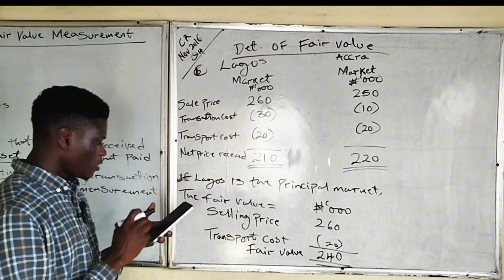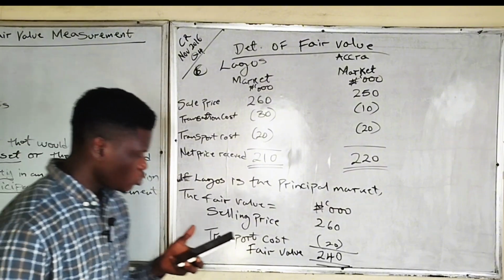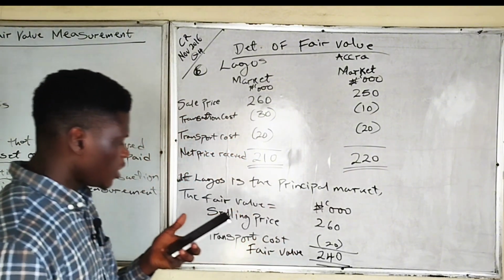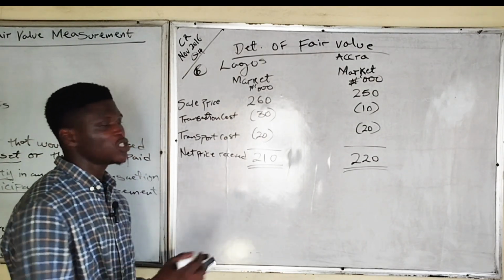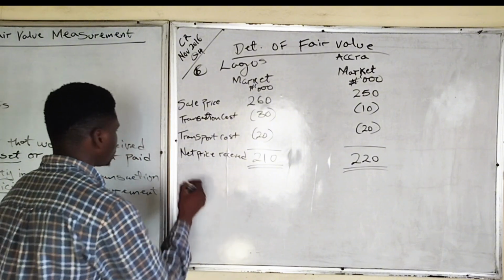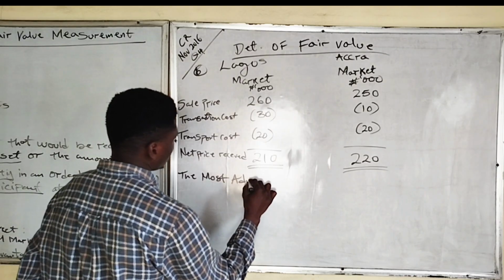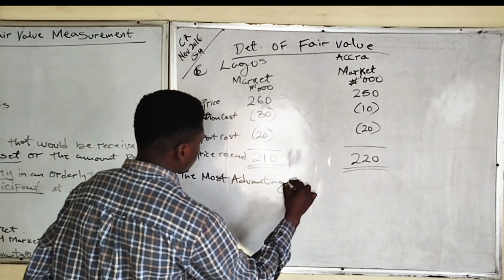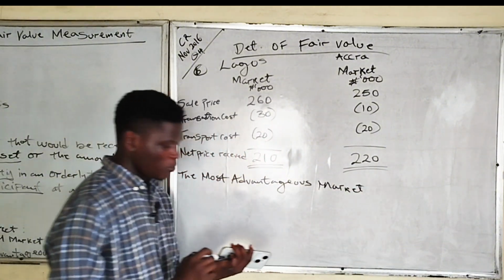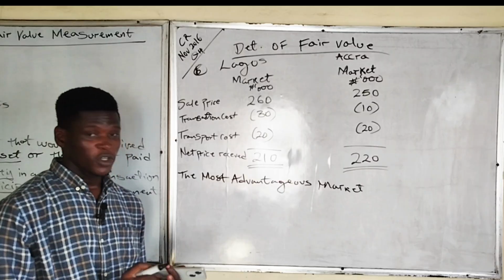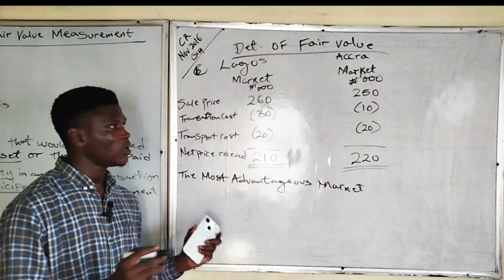The second one says, how is the fair value determined in the absence of a principal market? And what fair value would be used to measure the sale of the above products if no principal market could be identified? If there's no principal market, then the most advantageous market will be used. So if the principal market for a transaction is not given, then we use the most advantageous market to determine the fair value of that asset.